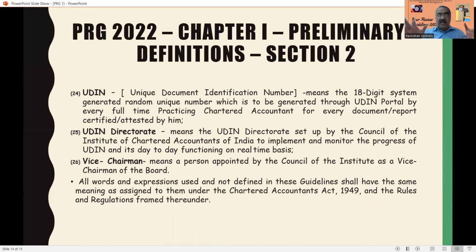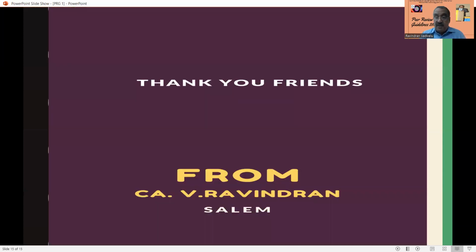And all the words and expressions which are not defined in this guideline shall have the same meaning as assigned to them under the Chartered Accountants Act of 1949. Suppose something is not expressly defined in the peer review guidelines 2022, you have to refer to the Chartered Accountants Act of 1949, and the rules and regulations framed thereunder. So with this, I am concluding the first part of the peer review guidelines 2022.